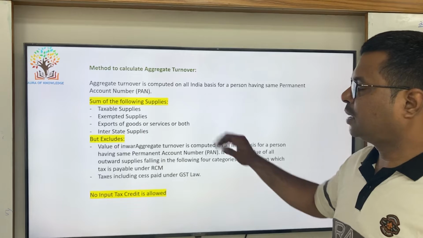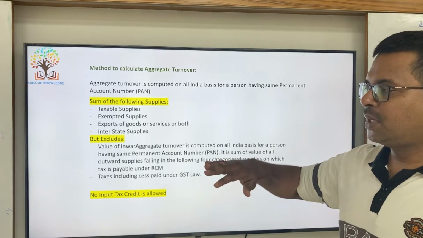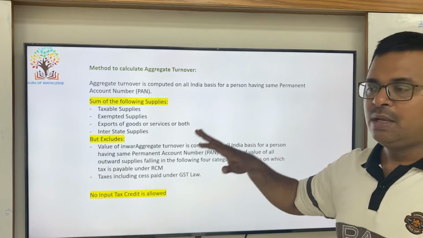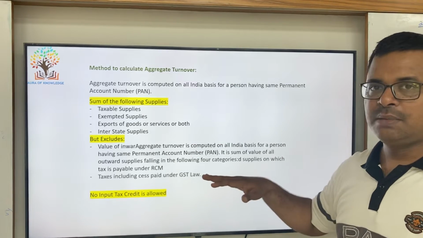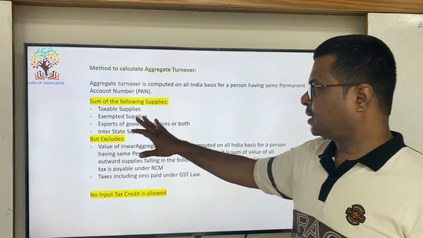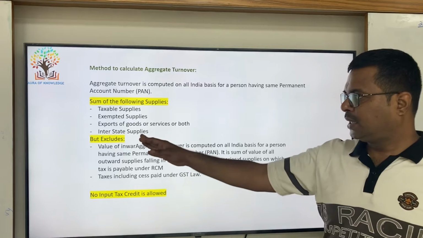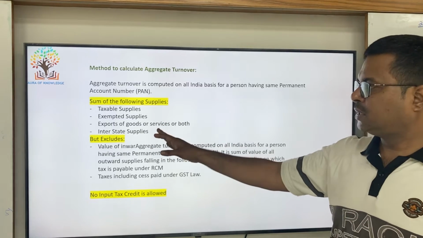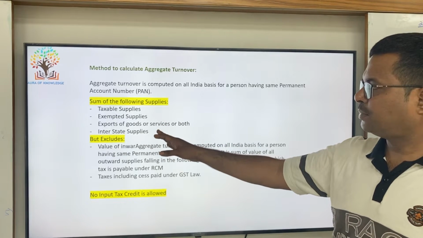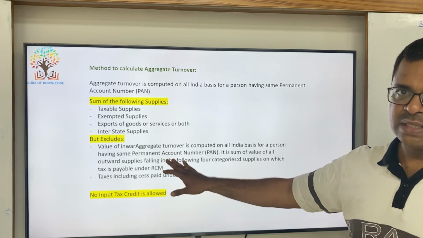And how the turnover is being calculated. With respect to the previous financial year, under that particular PAN, how many GST numbers are there? We have to add all the taxable supplies, exempt supplies, and exports of goods or services as well as interstate supplies. We have to add all these categories of supplies and exclude the supplies on which RCM is applicable.